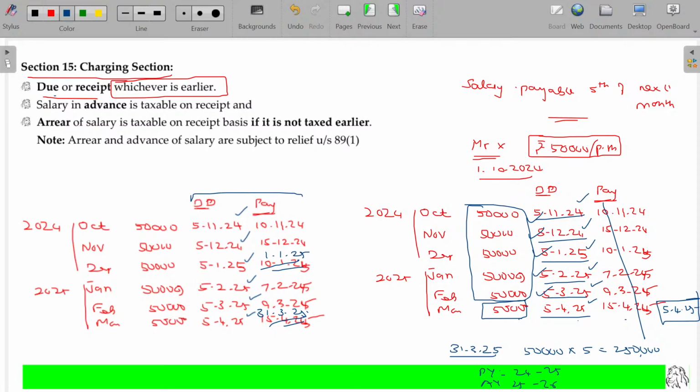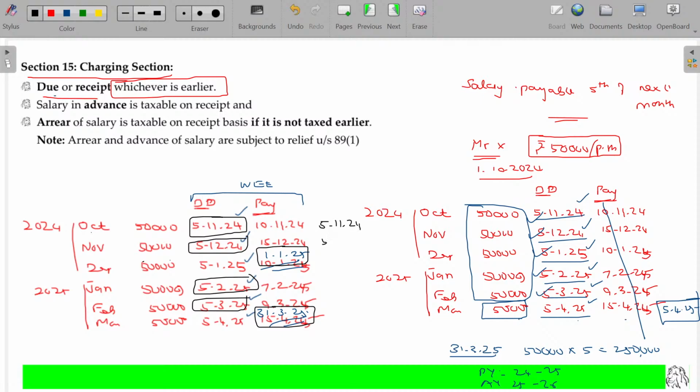Between these two, whichever is earlier will be taken. In the very first case, the due date will be the earlier one. In the third case, the payment date will be the earlier. So the date of charging to taxability for this October month income being 5/11/24.